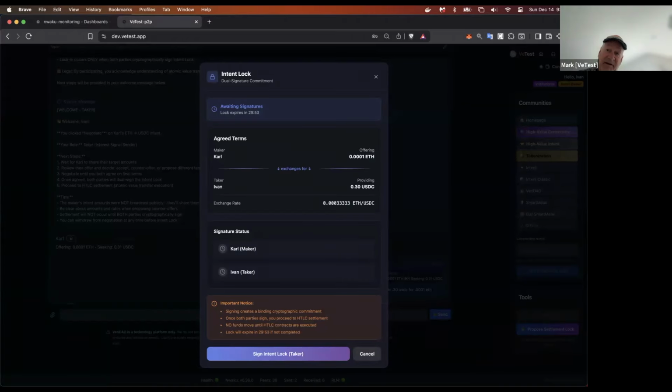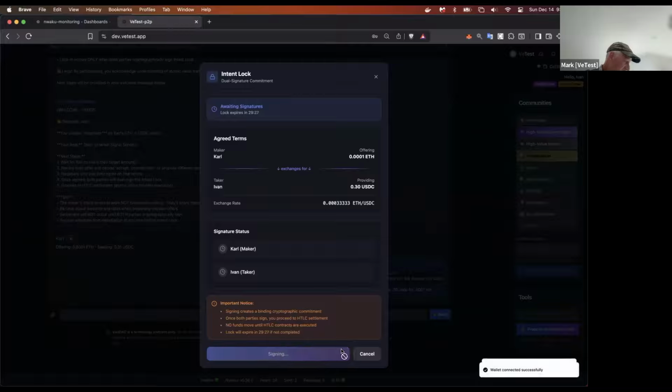And if we, again, come back over to Ivan's screen, we can see there it is. He's now got a button, sign the intent lock as the taker. We see the agreed to terms. We see the lock expires in under 30 minutes now. So it is on a timer. And neither party has signed as of yet.